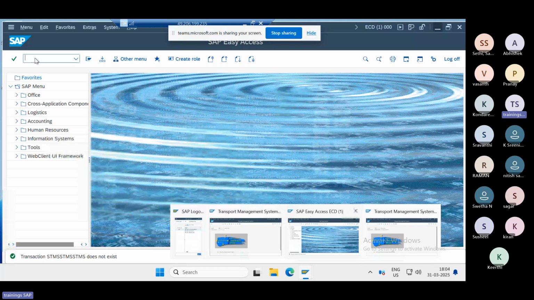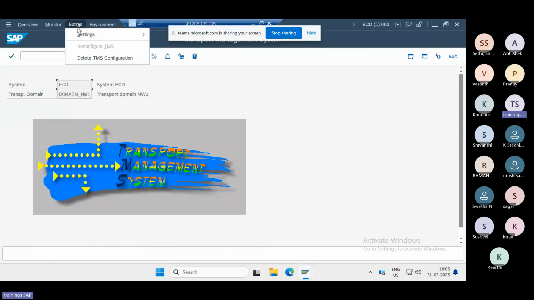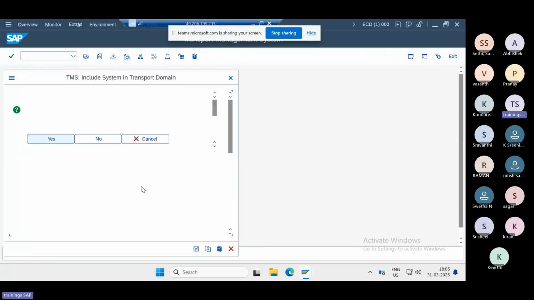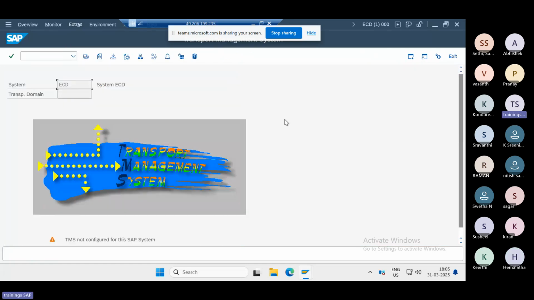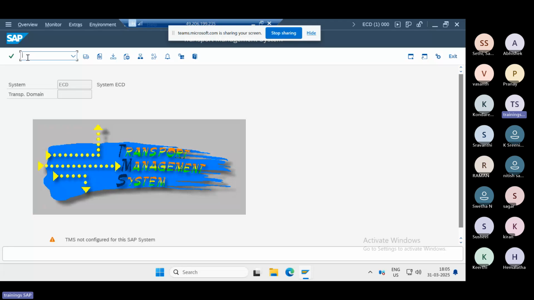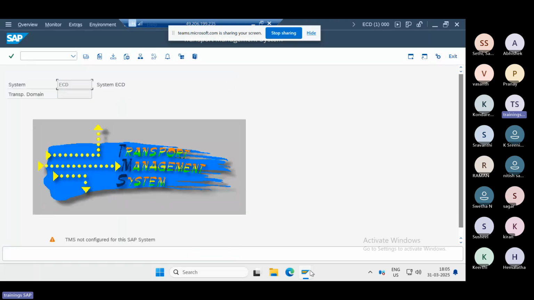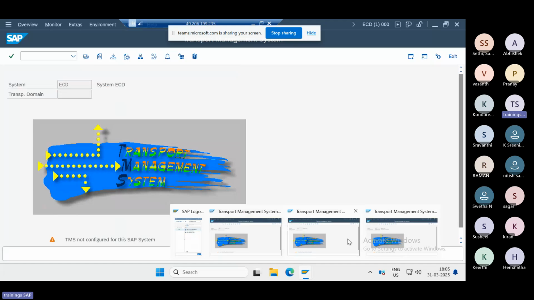We'll do the reconfiguration once again here. Go to STMS and delete the configuration. Done. See, the configuration is deleted in both the systems. Now I will make ECD a domain controller.